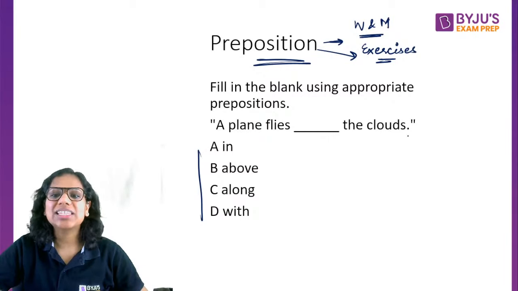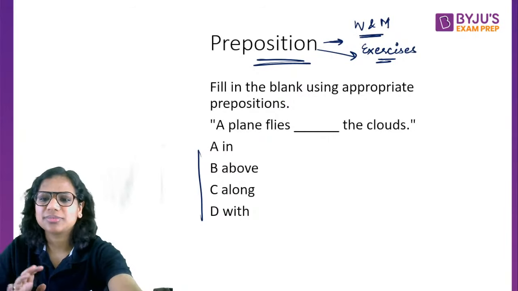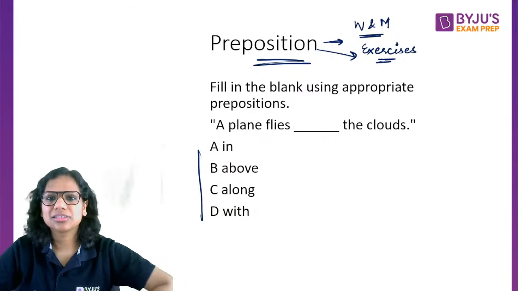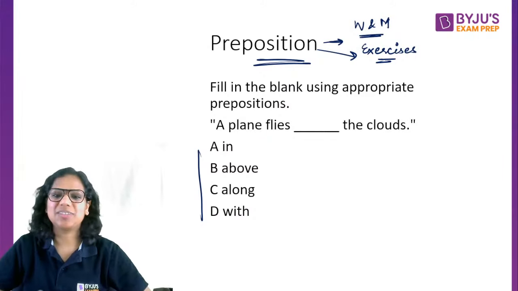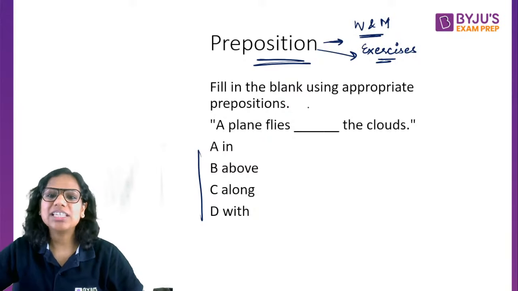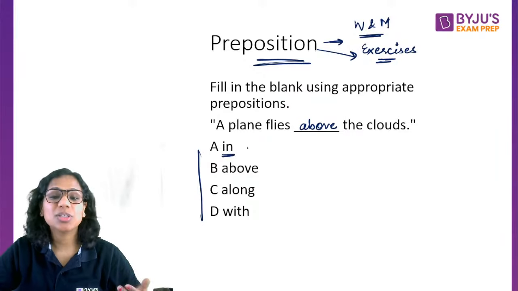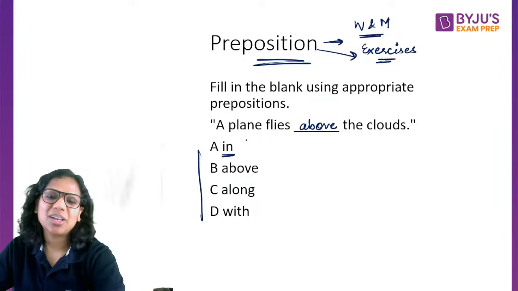A plane flies dash the clouds. Very easy question. Has to be B. It flies above the clouds. One student asked why in is not correct.